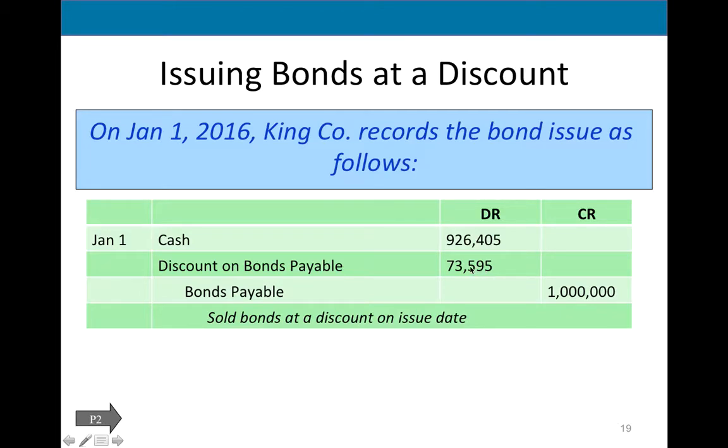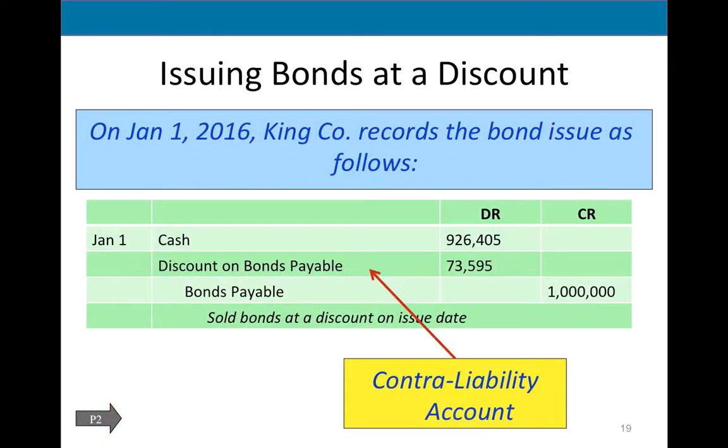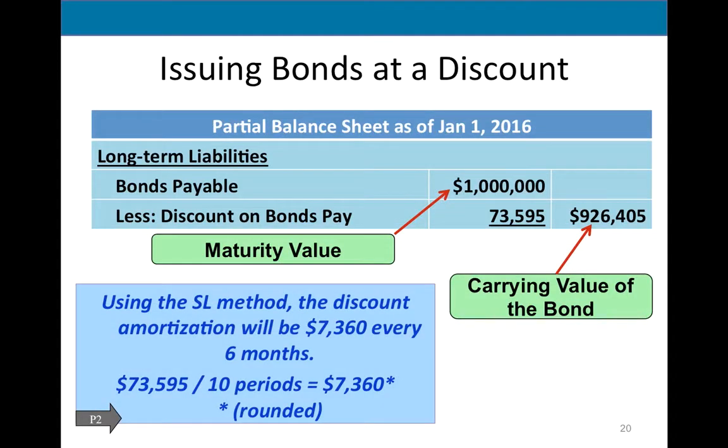So what we're going to do with it is kind of similar to depreciation in concept. We're going to take this discount and spread it over all future periods, over how many times we're paying interest. And we're going to pay interest 10 times, right? So we're going to take our discount on bonds payable, $73,595, and divide it by 10 periods and round up. So we will recognize 1/10 of this discount as an expense every time we pay interest.